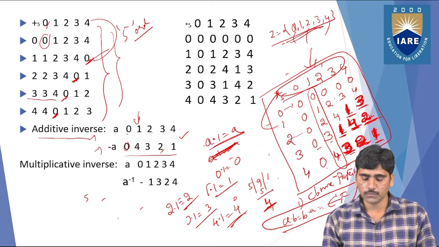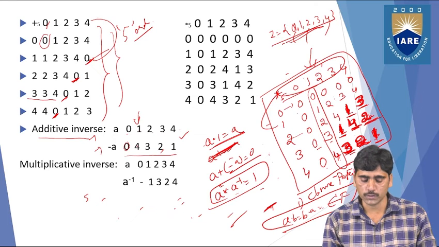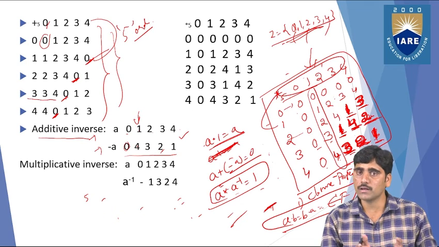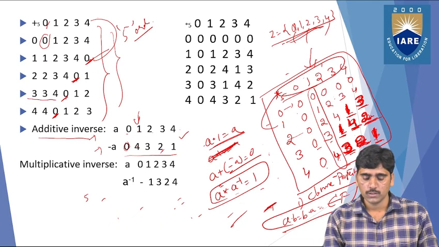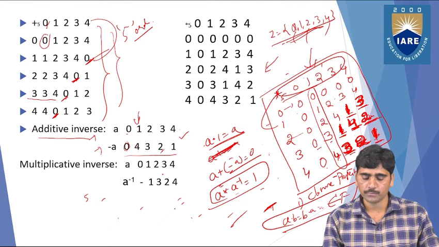So the multiplicative inverse. We already know that for the additive operation, a plus minus a equals 0. But for the multiplicative operation, a star a inverse equals 1. So this is what we are going to show here. What are the inverse values of the positive integers? We need to show that. Where you get the value 1 in the composition table, there you can replace the values.